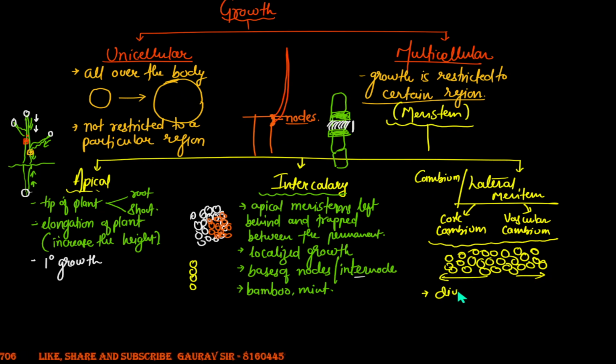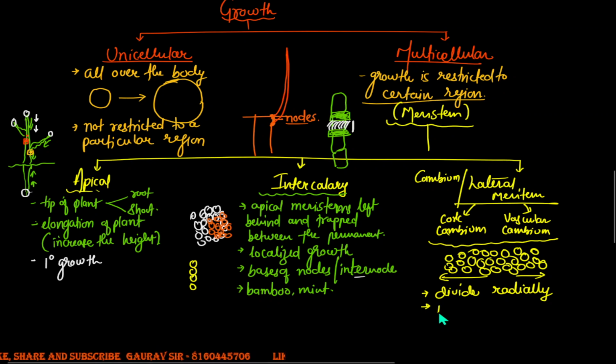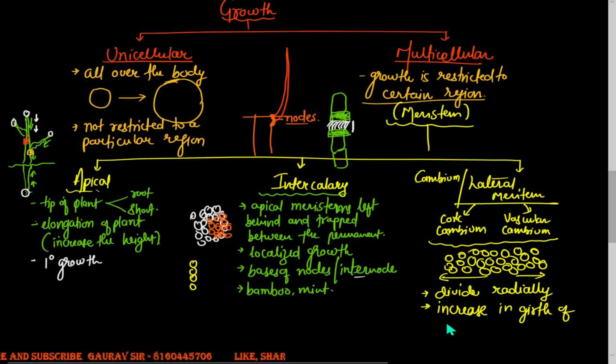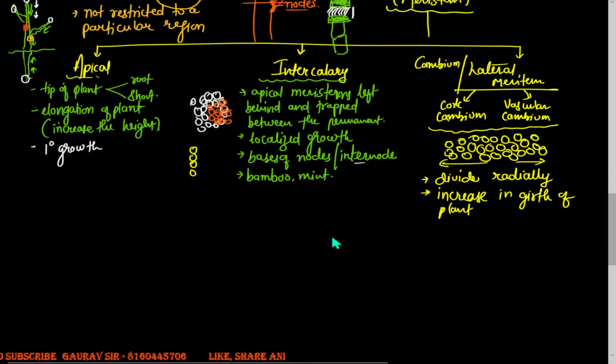Right. So what they would do is divide radially, and because of this radial division, they can cause the increase in girth of the plant. So I would want you to understand what this girth is.